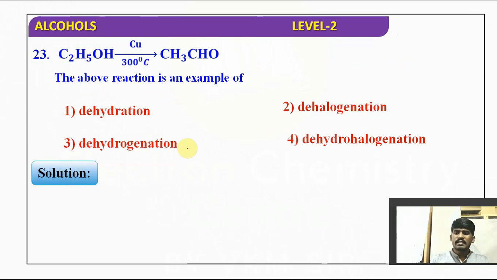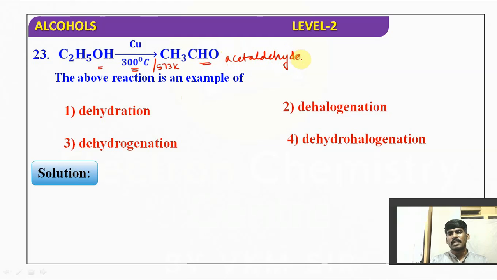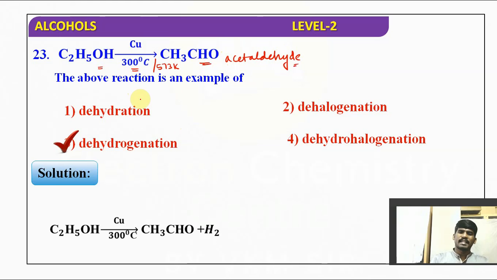It is also another distinguishing test among primary, secondary and tertiary alcohols. When alcohol is treated with copper at 300 degrees Celsius or 573 Kelvin, it gives acetaldehyde, that is CH3CHO. So this reaction is dehydrogenation. Removal of hydrogen takes place. That's why the above reaction is an example of a dehydrogenation reaction. Did you understand?